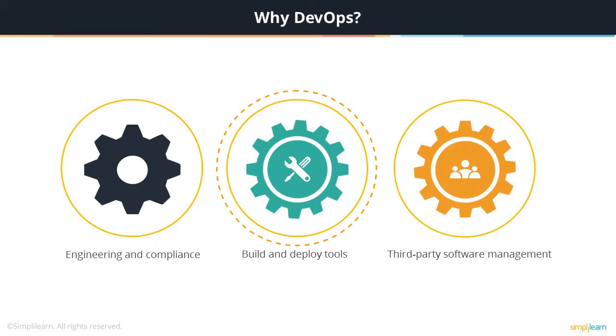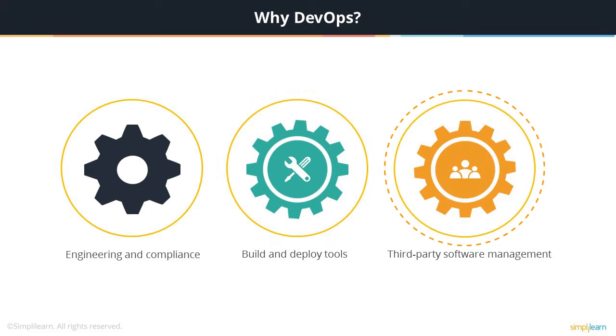DevOps identifies, builds, and deploys release tools for quicker and faster releases and improves release process and error-free releases. 3. Third-party software management. DevOps helps in defining, controlling, and maintaining third-party software and its versions across the environments. It constantly evaluates and certifies the software upgrades released by third-party software vendors.